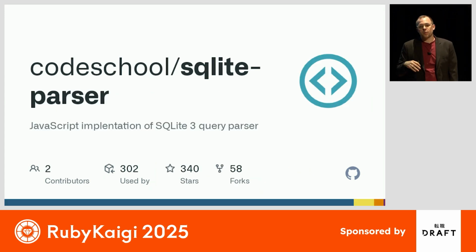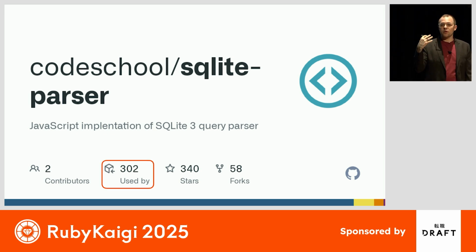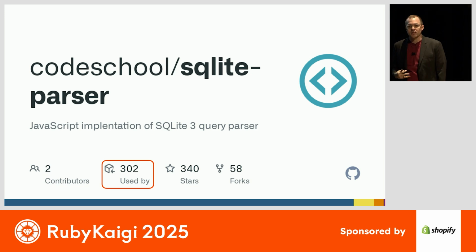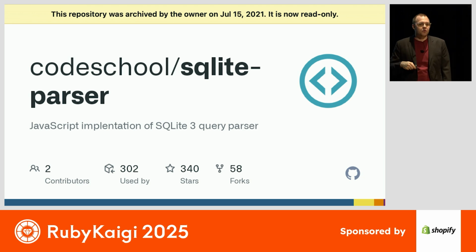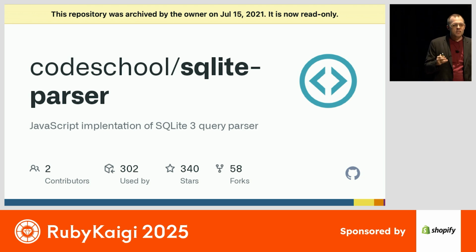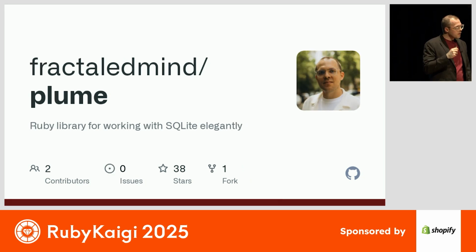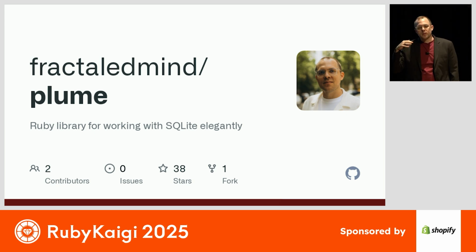This JavaScript parser would actually successfully parse the example we gave at the beginning, and it has good momentum. There are over 300 projects that are using this, but it was archived nearly 4 years ago. So I think that there's a real need for this kind of project. And that's why I started Plume with this vision to build a foundation for the next wave of SQLite tooling.